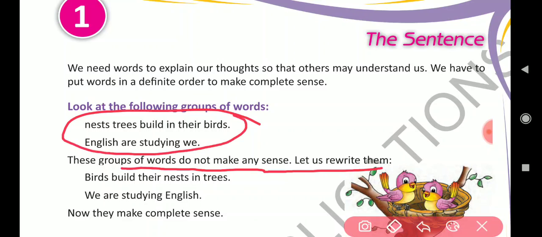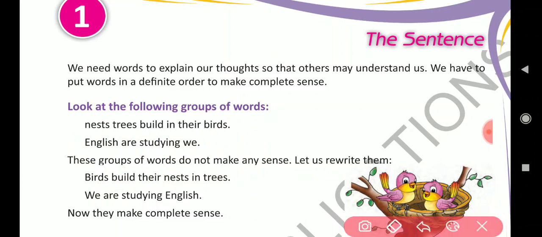Now how to make a proper sentence? Nests, trees built in their birds. So, birds built their nests in trees. Now this is a proper sentence, and it tells where birds build nests. In trees only. Yes or no?